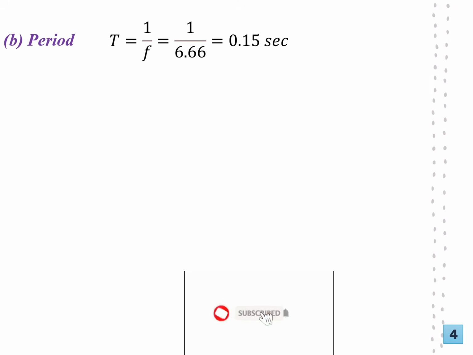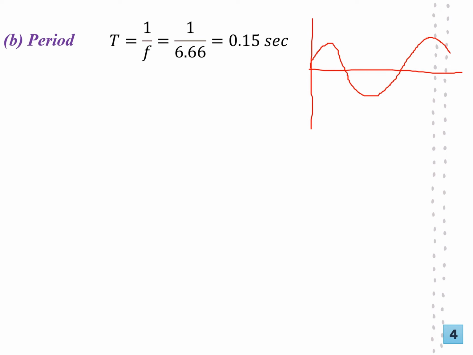So part 2, the period. Very simple. This is the reciprocal of the natural frequency, given in terms of seconds. Remember the period. If you look at that video, lesson number 2 on structural dynamics, or if you have studied waves, the period is the time taken to complete one oscillation. So from this point to this point, this is the period. And of course, the amplitude is the maximum displacement. This will be the amplitude. Okay.